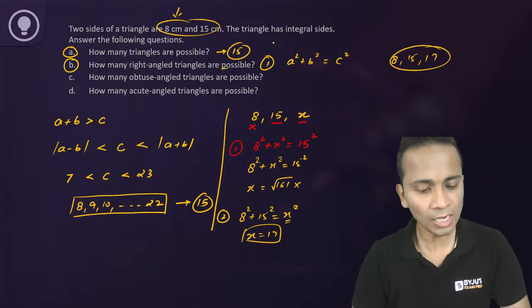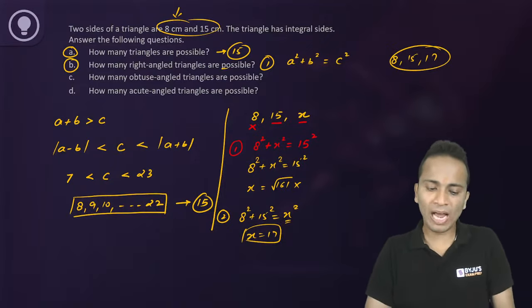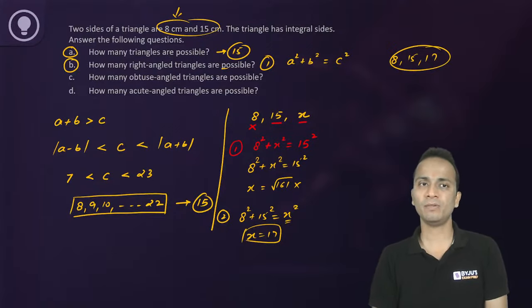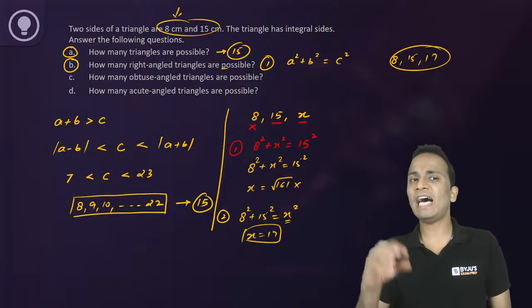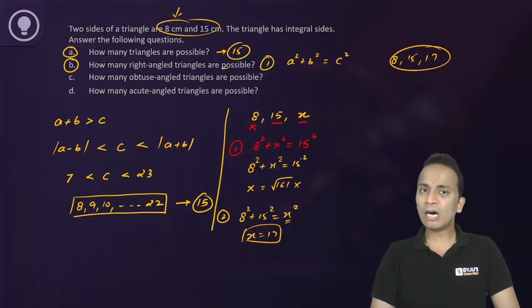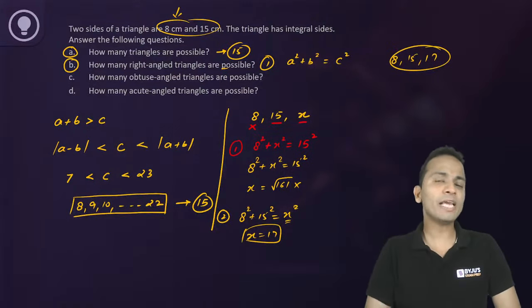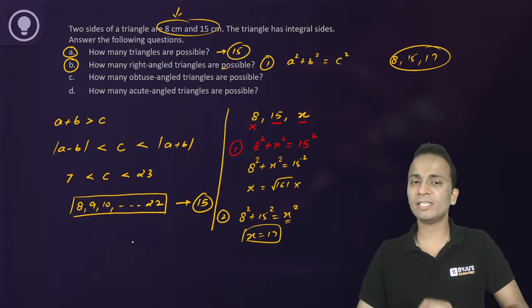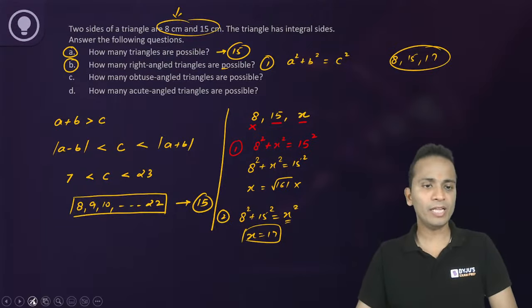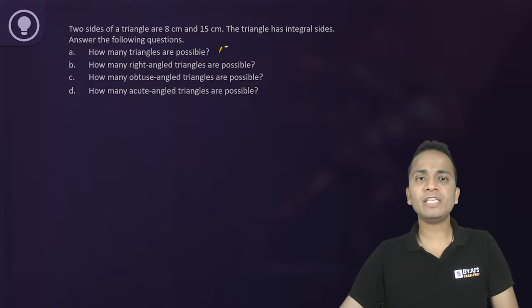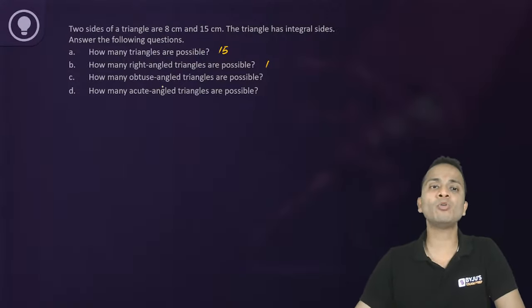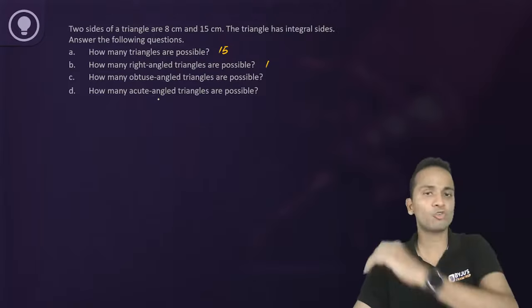All right. Up till this point, most of you have given a correct answer. So only one right angled triangle is possible. Out of 15 total triangles, we have one right angled triangle. Now the remaining 14, how can they be divided among obtuse and acute angled triangles? This is the next question. I'll erase whatever is there on the screen. Now I have 15 total triangles, out of which one is a right angled triangle. And now let's talk about acute and obtuse angled triangles.